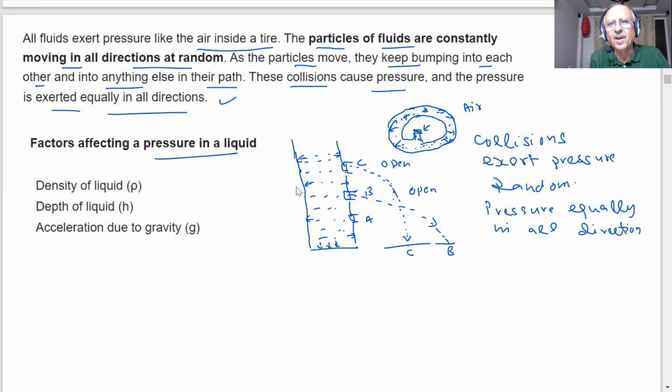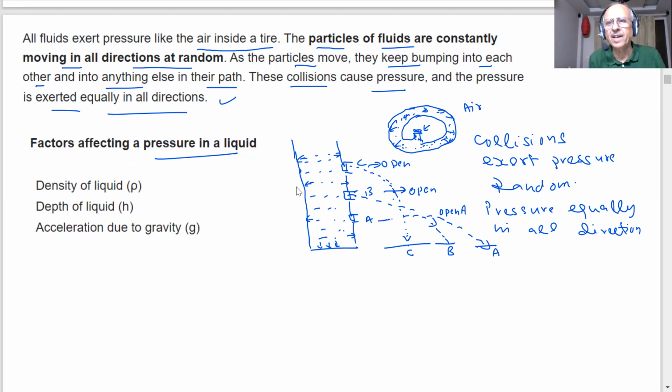Okay. Now I opened B, I opened C. Now I open A. I am opening A, student. What happens? I see again a liquid. This is my A. Now what do you see?